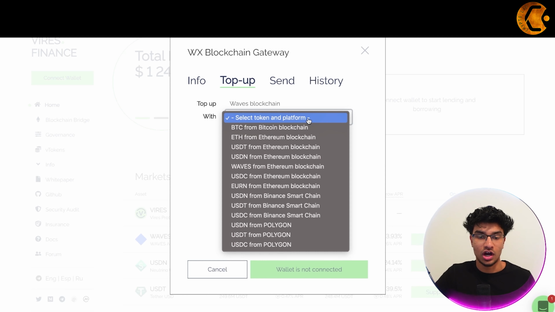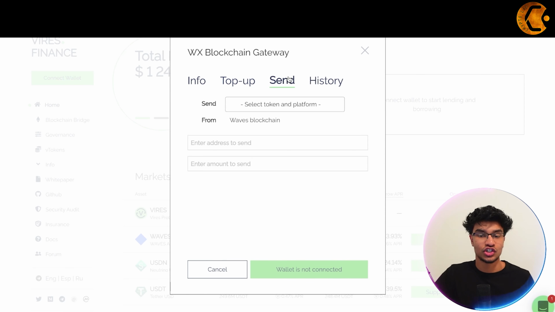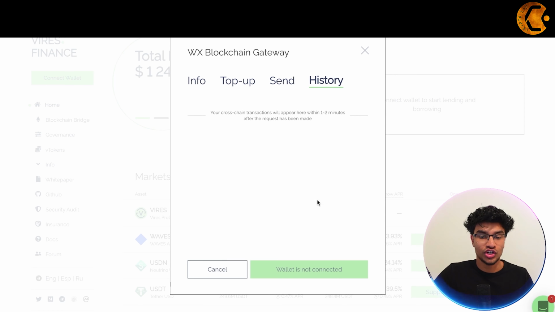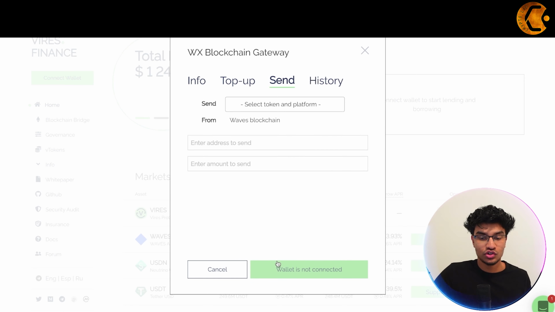So then there's the top up, where you top up your balance with whatever asset you would like, and then transfer it over onto the blockchain, and then you send it over, and then you can check all your history over here. For this feature, you actually need to connect your wallet, and then you will have access to all this blockchain gateway and be transferring different cryptocurrencies and assets.